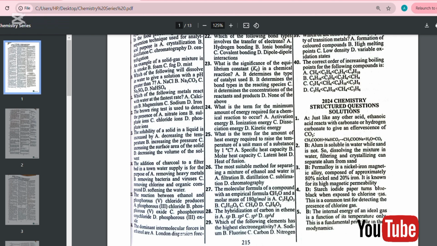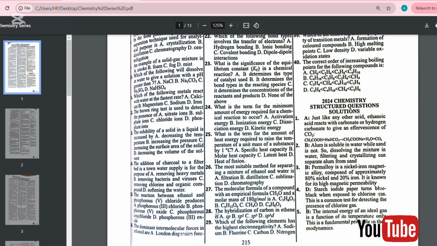Thus, the molecular formula is C6H12O6, meaning you are going to use 6 to multiply through the empirical formula. You know carbon is 12 plus 2, 14, plus 16, which is 30. So 180 divided by 30 is going to give you 6. That is how you will arrive at the 6.